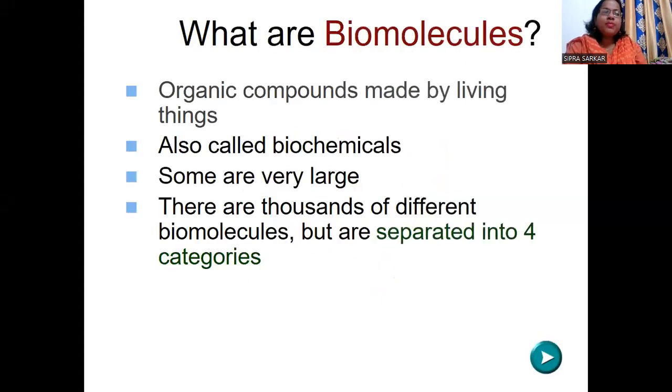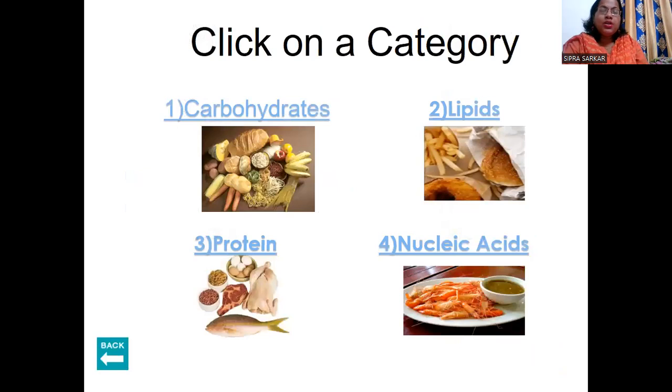So what are biomolecules? Coming to the definition: organic compounds made by living things. That means the organic compounds which are made by living things. They are also called biochemicals. Some are very large, like proteins, lipids and carbohydrates. They have larger structures. There are thousands of different biomolecules, but they are separated into 4 categories. So what are the 4 categories? Carbohydrate, lipid, protein and nucleic acid. These are the basic 4 biomolecules which are present in our body as well as required throughout life for the well-being of our different body systems, right?